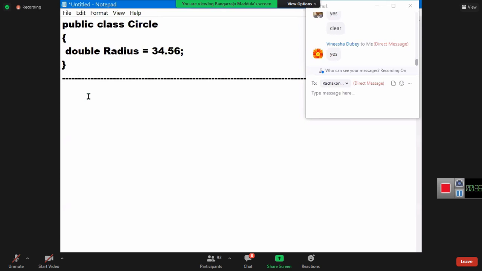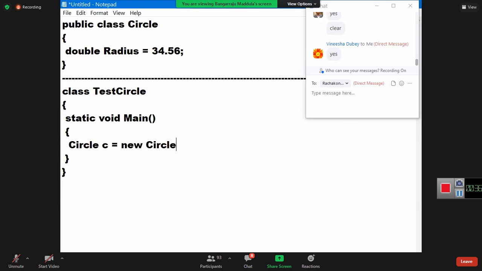Understood? This is my second project, guys. Here I have a class called TestCircle. And here what I'm doing, I'm going to create the instance of the class Circle. Circle c = new Circle. Created the instance here. Are you clear?